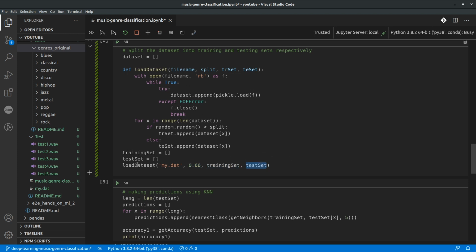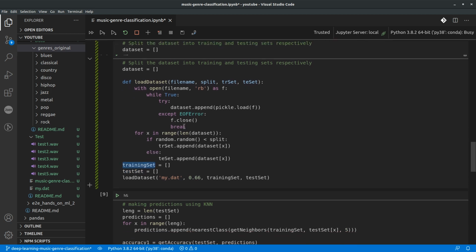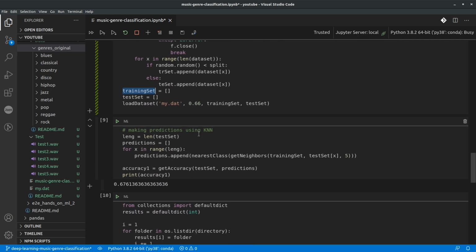Right now it's all blank. Okay, making predictions now. This is the part where we are making the actual predictions. Just a minute.